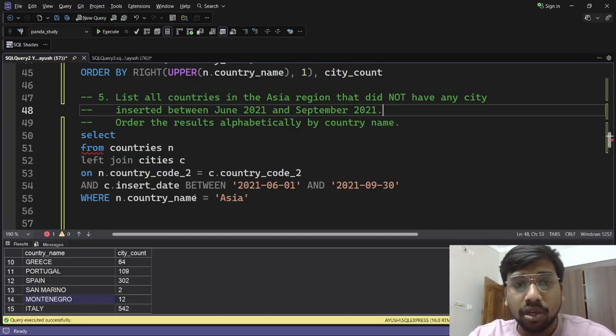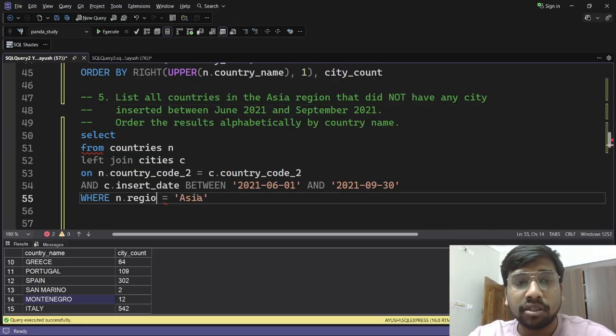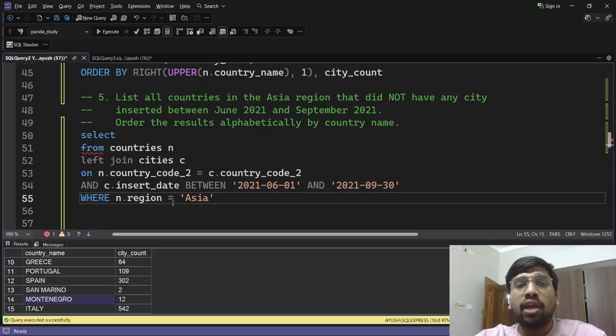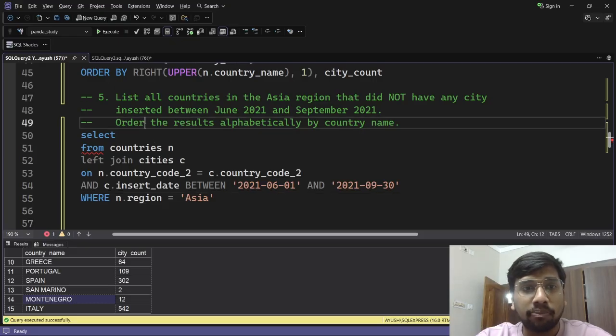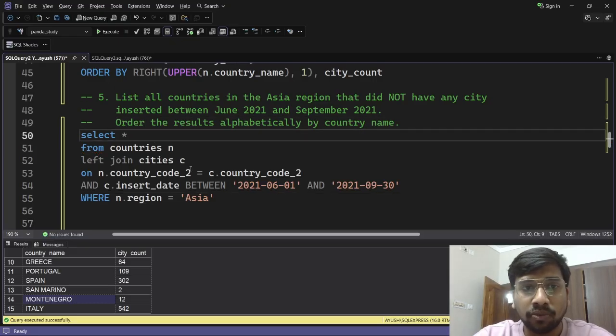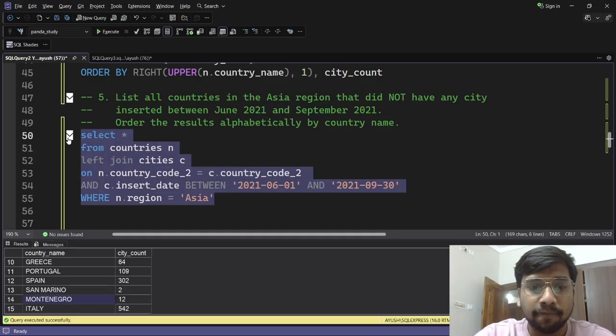Okay, so here I made one mistake. We will write this one as region, and then what we will do is we will see where we have the null values. Okay, so for example, if I just run this query as of now, let's see.